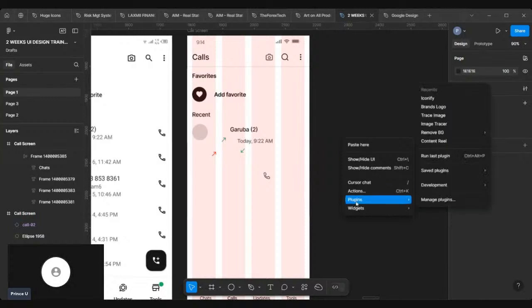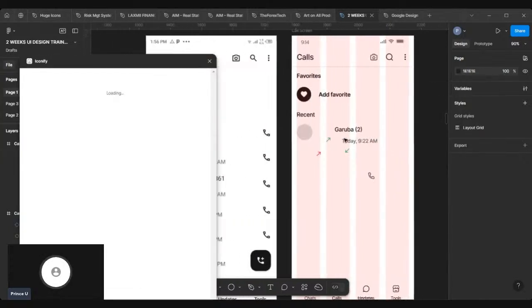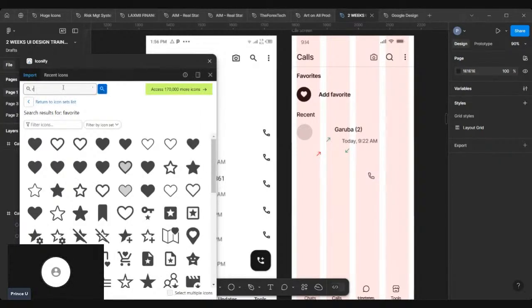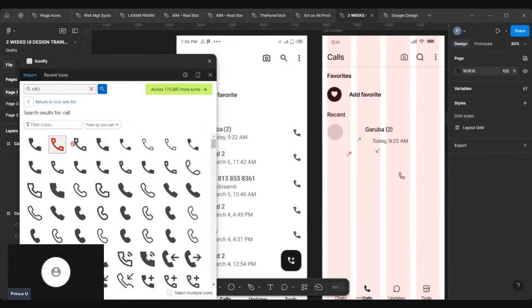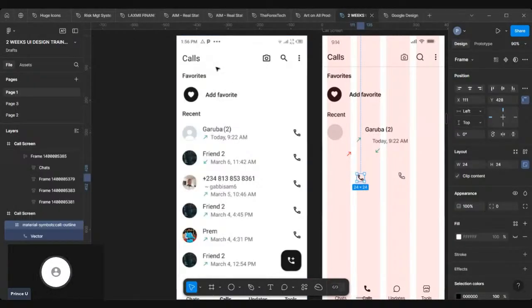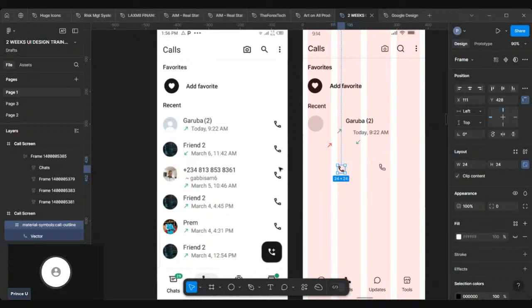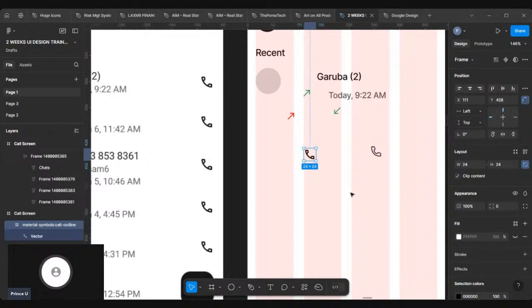All right, click, go to plugins, go to Iconify. Then I'm going to search for calls. Call. You can see that I'll have something better, right? So I'll just take this second one because of time. I'll click and drag, and somebody is asking me to go back. Don't worry, when you are watching the video the second time, you take it back by yourself. I can't go back. It's a live session, right?